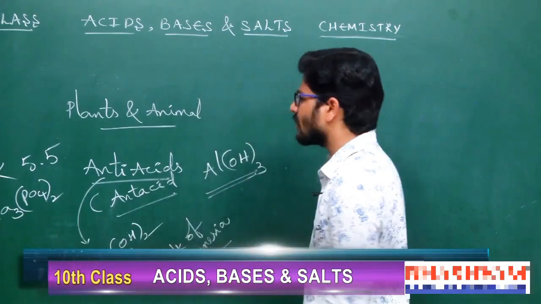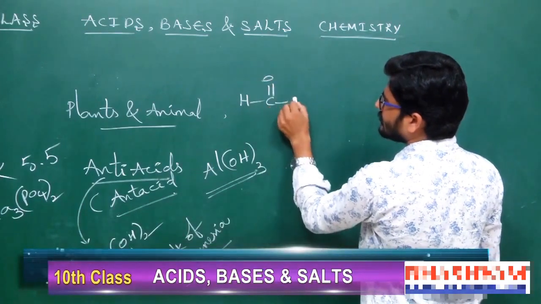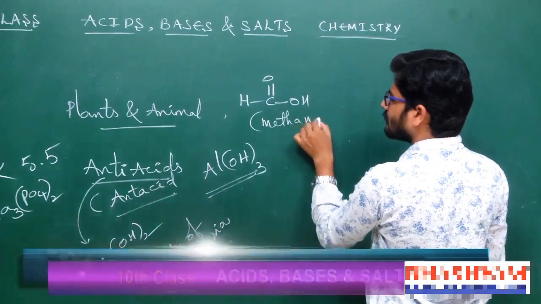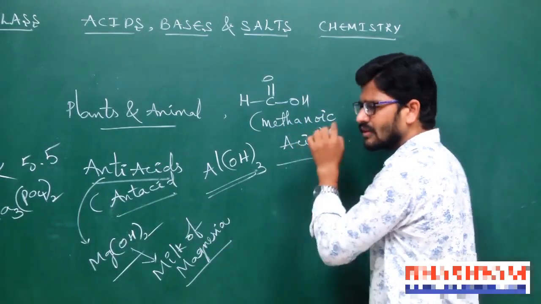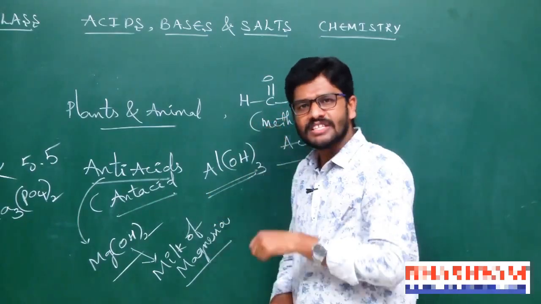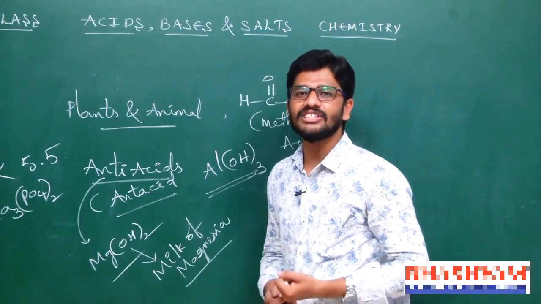Formic acid is also called methanoic acid. So the honeybee injects this acid into our skin. That's why we get pain and irritation.